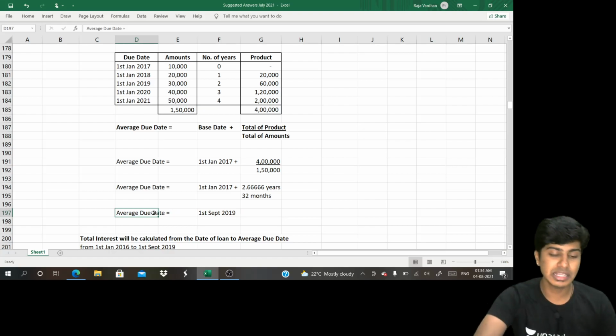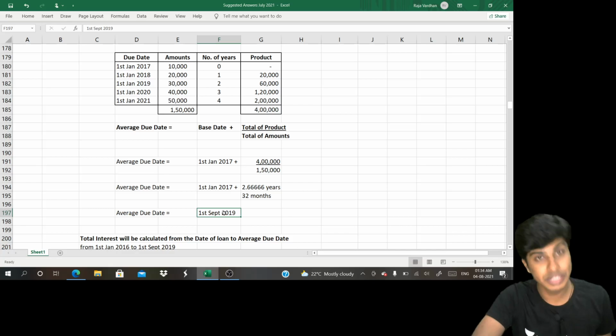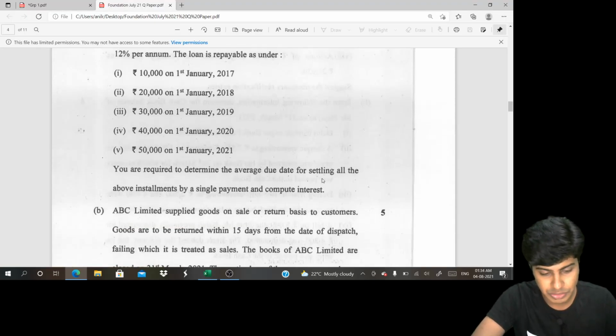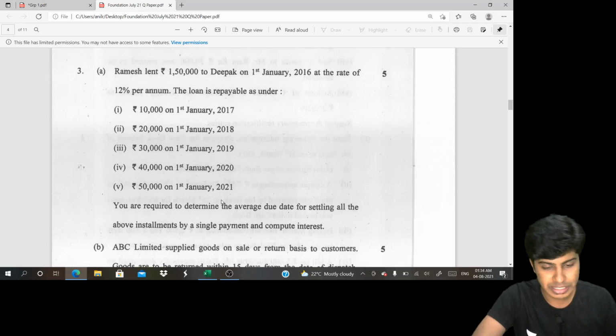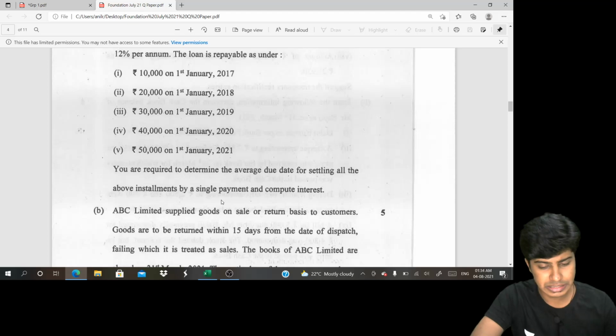Meaning, if you settle the entire money, that 1,50,000, on 1st of September, you need not pay any interest. However, what has happened? You are required to determine the average rate for settling all in a single payment. Lent on 1st of July. Okay, that's it, guys. That's it.